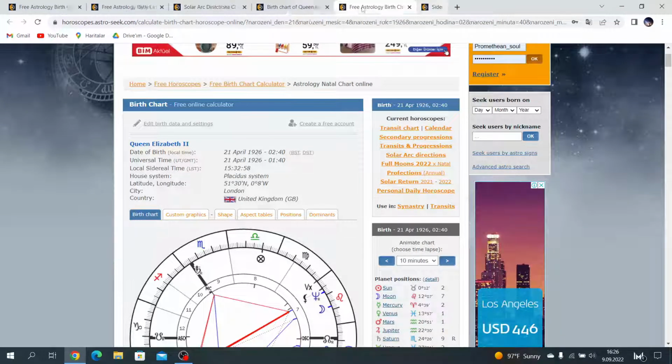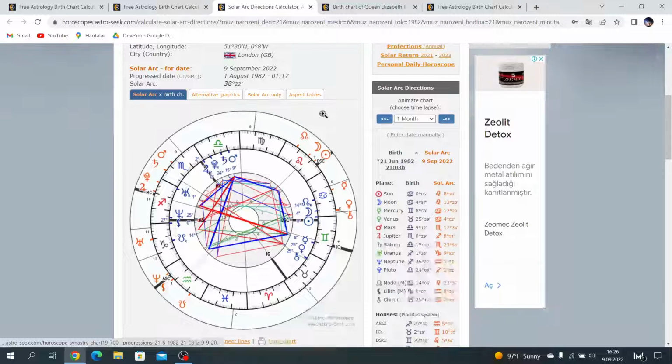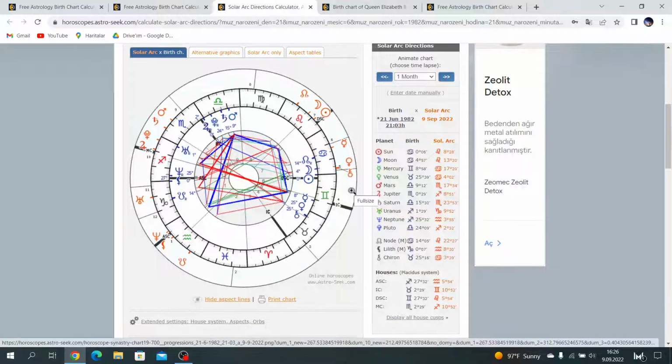Okay, let's continue with the solar arc chart. Here, the second very strong indicator is the IC ruler, Venus, conjunct the Moon, but also Chiron. What we remember in King Charles's chart is Chiron transit opposite IC ruler Venus, and here Chiron conjuncts the Moon.